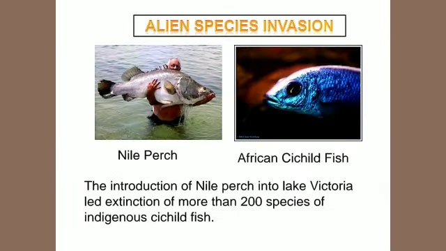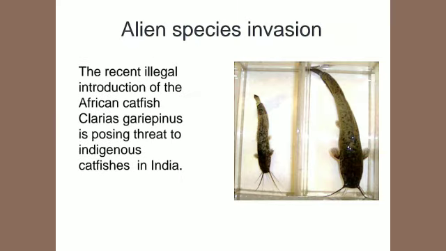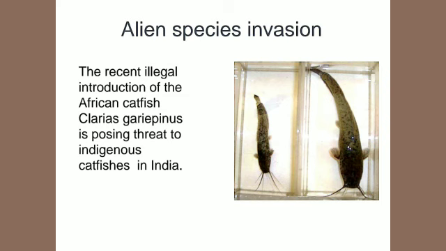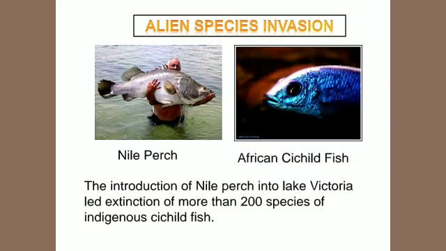Third point is alien species invasion. As you can see in the picture, Nile perch as well as African catfishes, then examples like carrot grass, lantana as well as water hyacinth, all come under alien species.